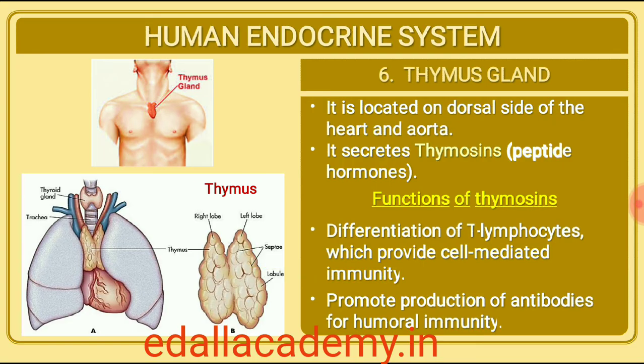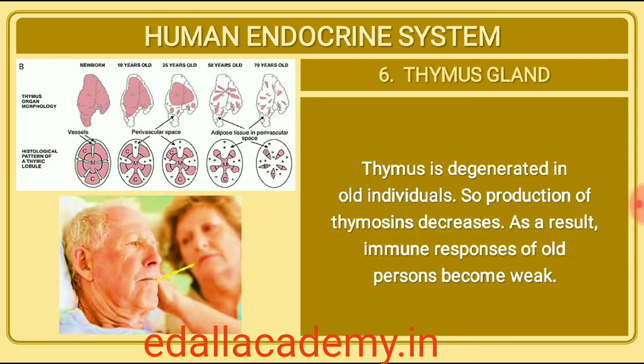22.2.6 Thymus. The thymus gland is a lobular structure located between lungs behind sternum on the ventral side of aorta. The thymus plays a major role in the development of the immune system. This gland secretes the peptide hormones called thymusins. Thymusins play a major role in the differentiation of T lymphocytes, which provide cell-mediated immunity. In addition, thymusins also promote production of antibodies to provide humoral immunity. Thymus is degenerated in old individuals, resulting in a decreased production of thymusins. As a result, the immune responses of old persons become weak.